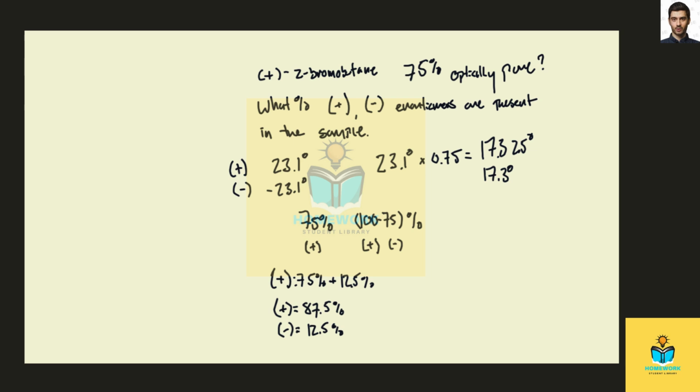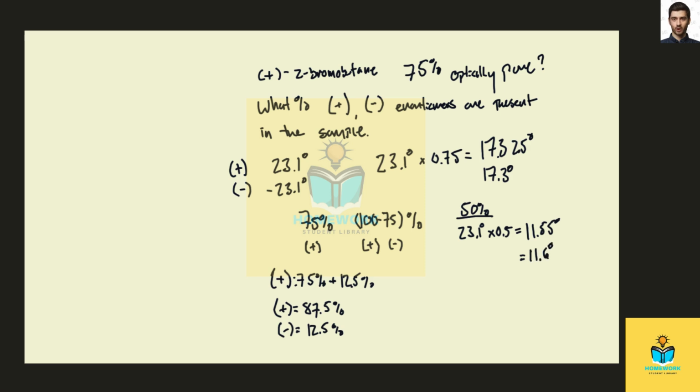So let's repeat the process for 50% and 25% pure. For 50% optically pure, we know that the optical rotation will be 50% now instead of 75% of our 23.1 degrees. That is 23.1 degrees times 0.5, which we can put into our calculator, 23.1 times 0.5, to get 11.55 degrees, or with the correct number of sig figs, 11.6 degrees.